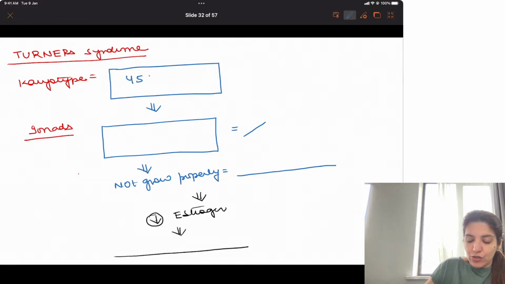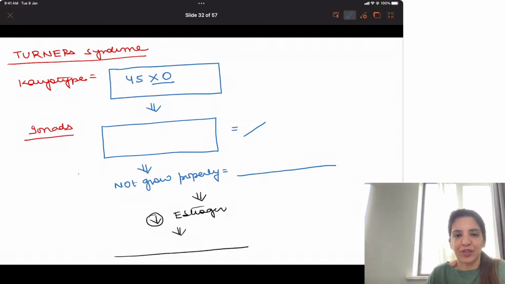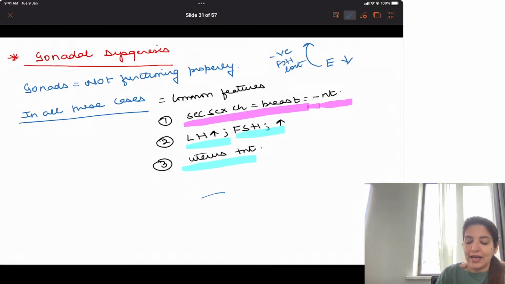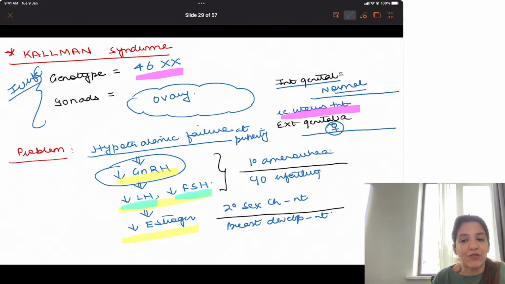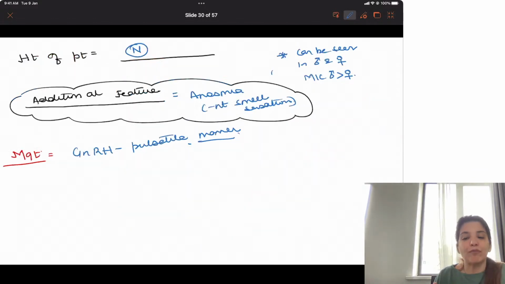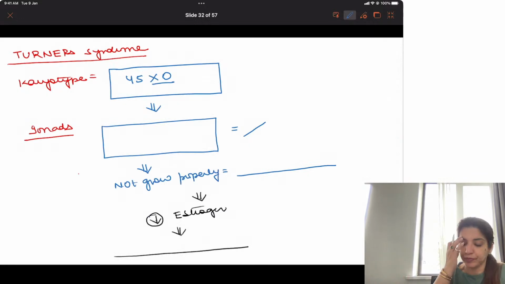Turner syndrome is 45XO, right? Now, because it is 45XO, Rahul, abhi aane do Turner syndrome. Yes, abhi I taught you that in gonadal dysgenesis, and gonadal dysgenesis का most common cause होता है Turner syndrome. So in gonadal dysgenesis, that is Turner syndrome, LH and FSH will be high. And Kallmann syndrome mein just now I told you LH and FSH will be low. So let me come to Turner syndrome, you will understand.